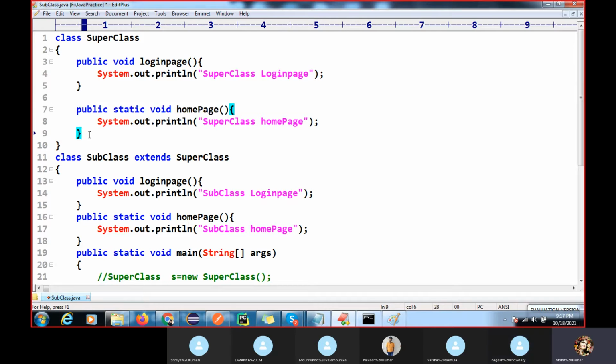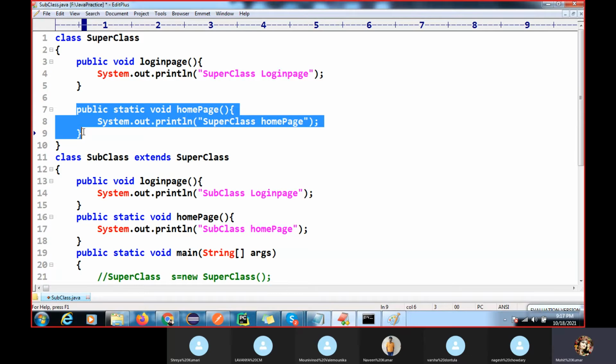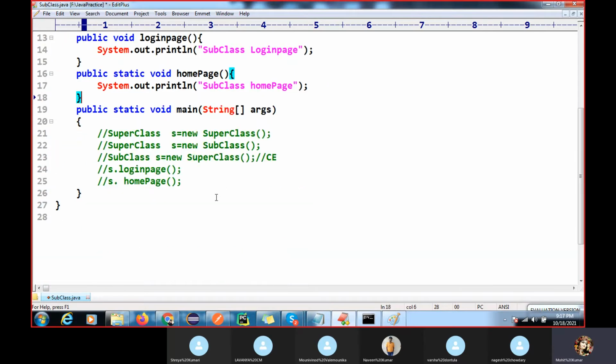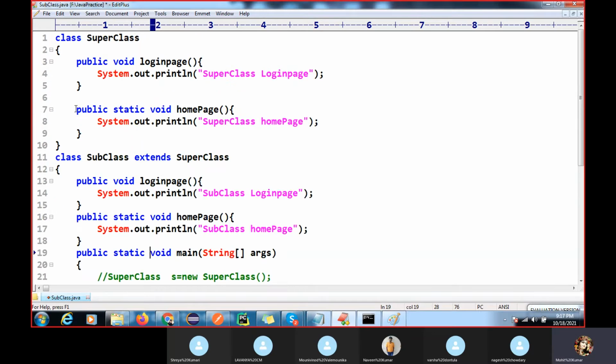One more concept is there that is called the method hiding concept. You can see everything is the same. In place of non-static, I use static. All the concepts are the same. This concept is called method hiding. So one interview question is, can we override the main method? No, we cannot override a static method, but we can hide the static method.